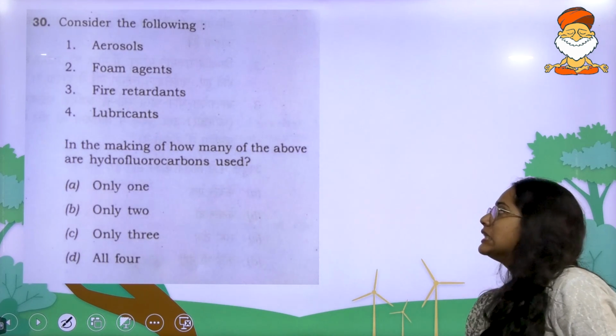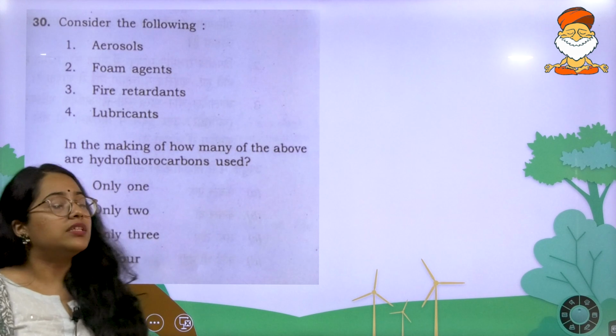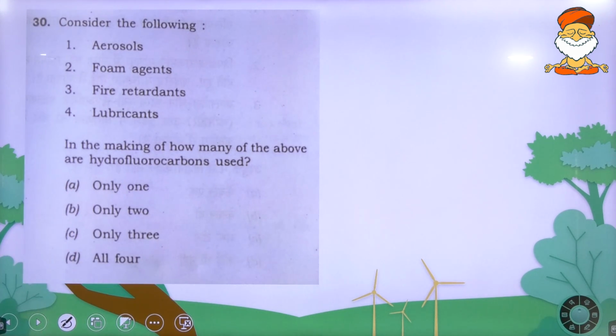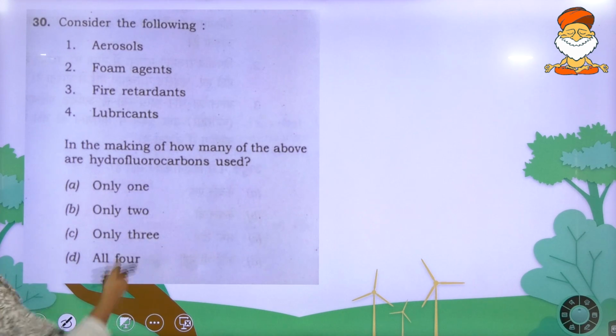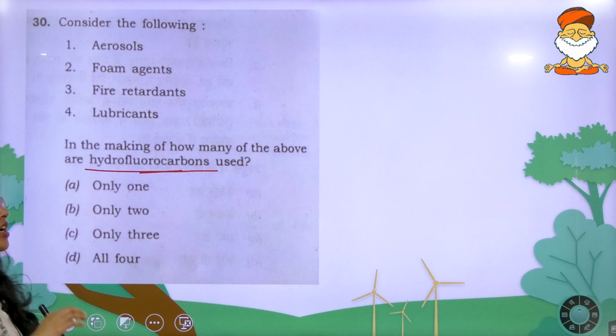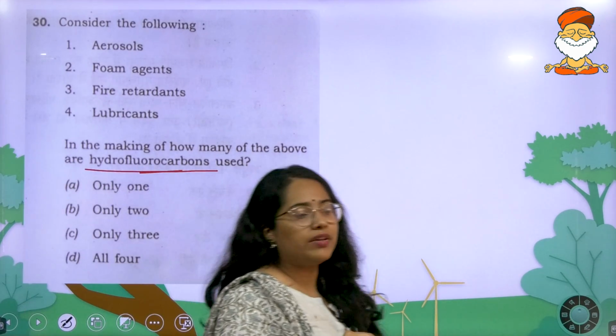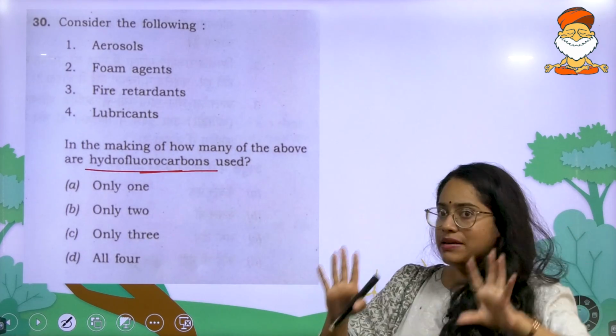Moving on to the 30th question. The question reads, consider the following: aerosols, foam agents, fire retardants, lubricants. In the making of how many of the above are hydrofluorocarbons used? Think about this again. Whenever we talked about HCFCs, there are two things which you can easily mark.